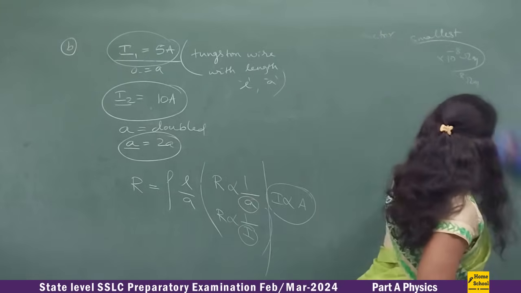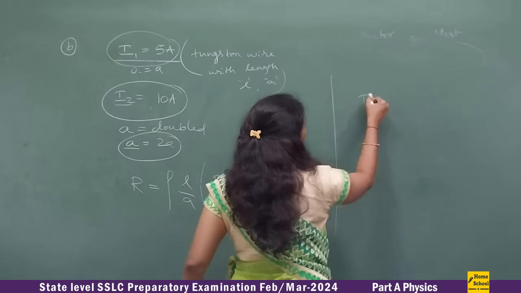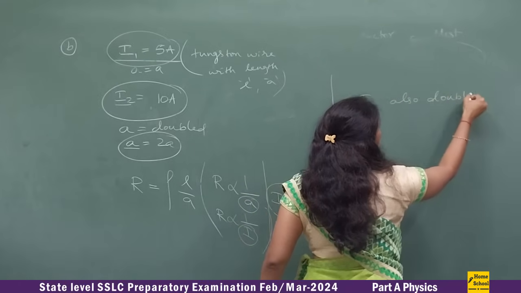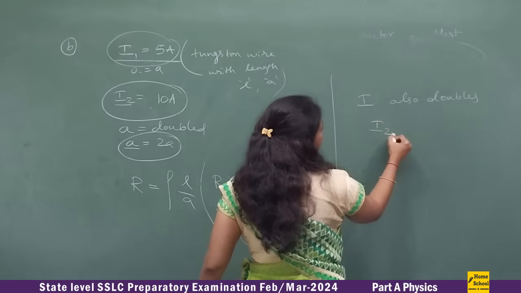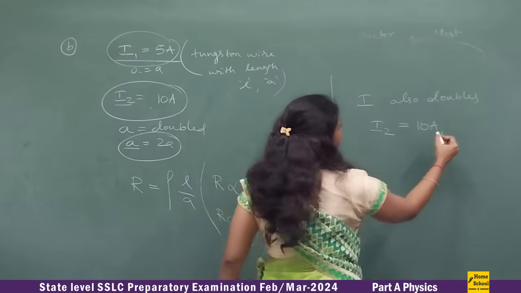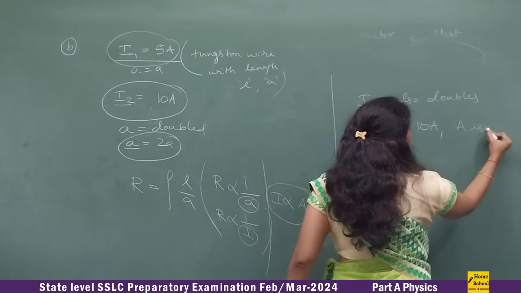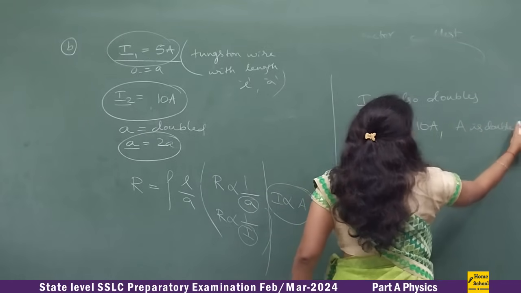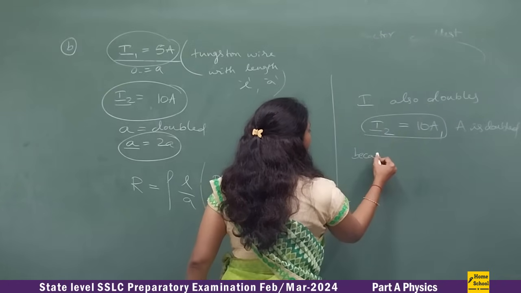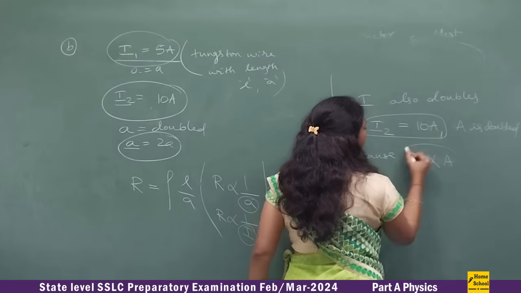Current doubles, I also doubles. That means the new current I2 is 10 amperes. So when area A is doubled, current doubles, that is it becomes 10 ampere, because I is directly proportional to A.